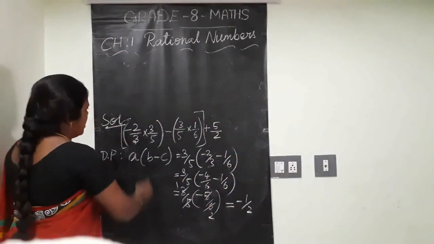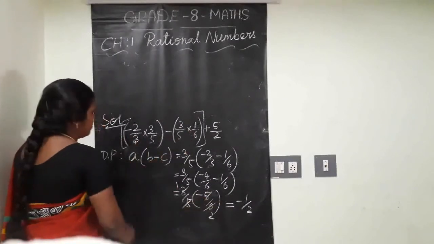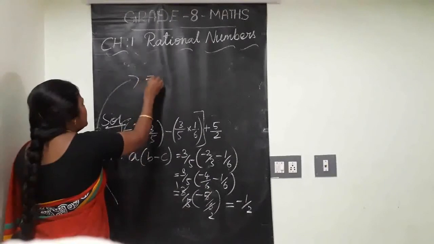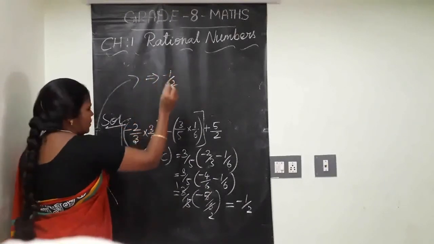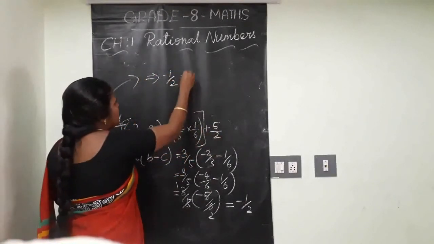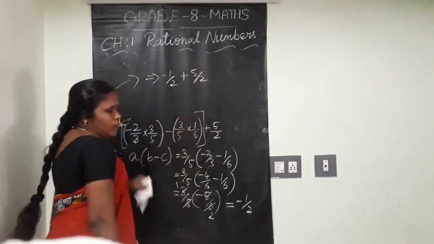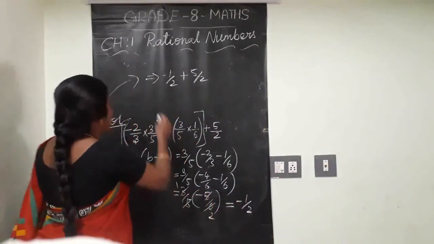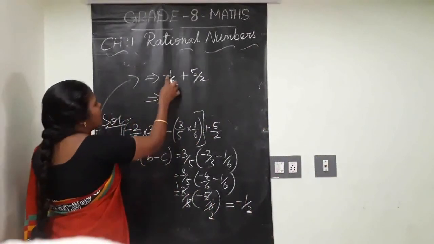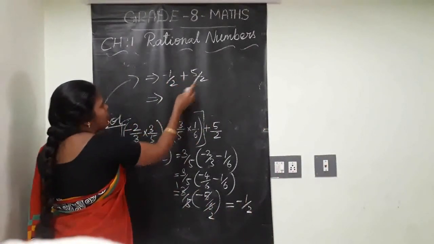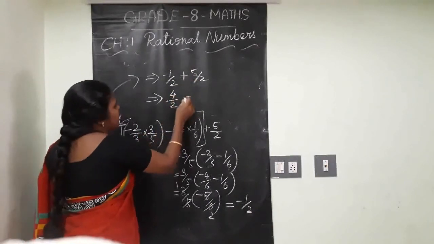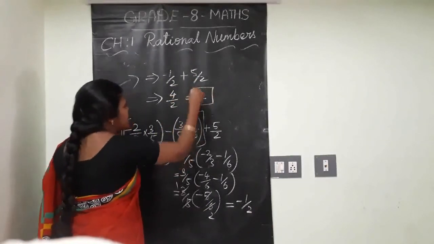So the first two groups' answer is minus 1 by 2. Sorry, I said minus 5 by 2, no, minus 1 by 2. So minus 1 by 2 plus this third part, 5 by 2. Both added. So what comes? Minus 1 by 2 plus 5 by 2 becomes 4 by 2. If you cancel, you will get the answer 2.